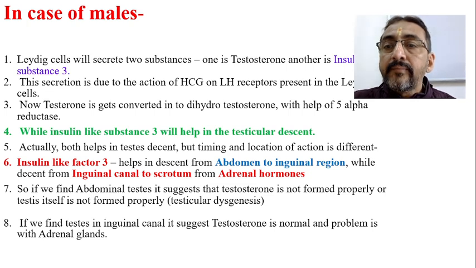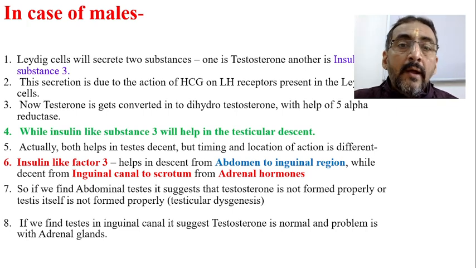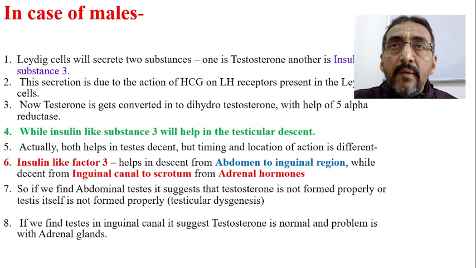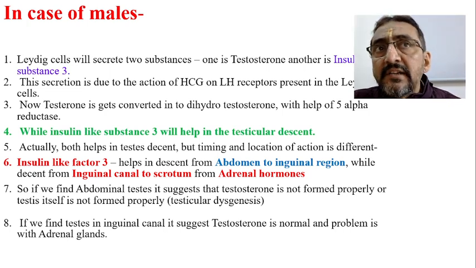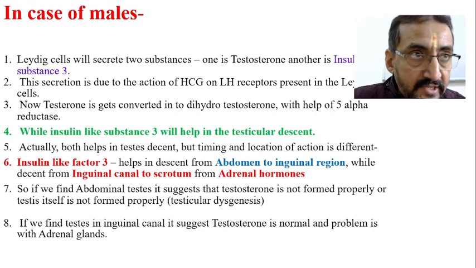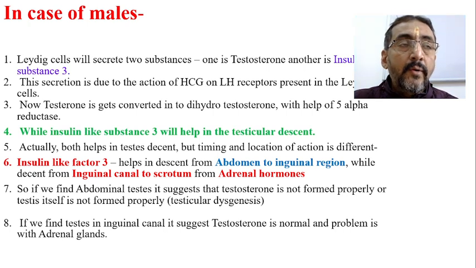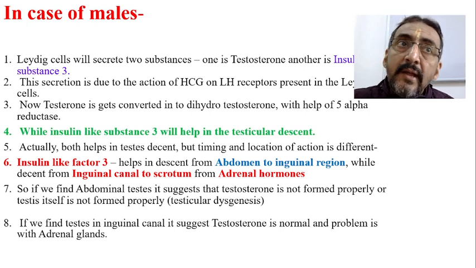Now, it means the testosterone is converted into dihydrotestosterone with the help of the 5-alpha reductase enzyme. What happens to insulin-like substance? What is its function? The insulin-like substance will be helpful in testicular descent. What do you mean by testicular descent? In the beginning, in the fetal stage, the testis is formed as an abdominal organ. Now it has to come down to the scrotum, isn't it? There will be a gradual descent of the testis from the abdomen to the scrotum.